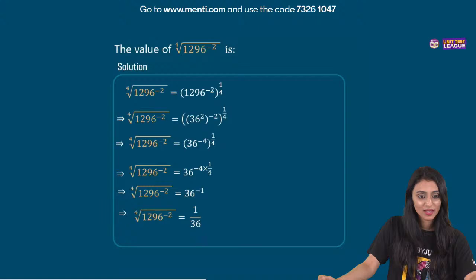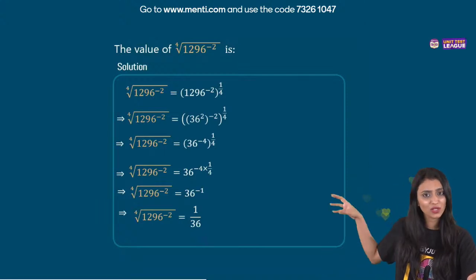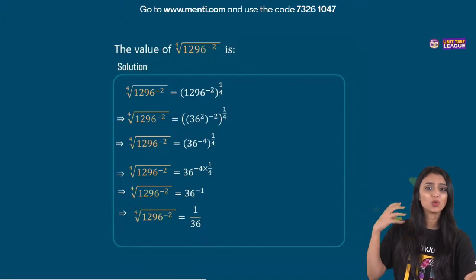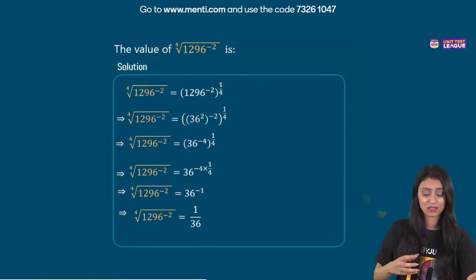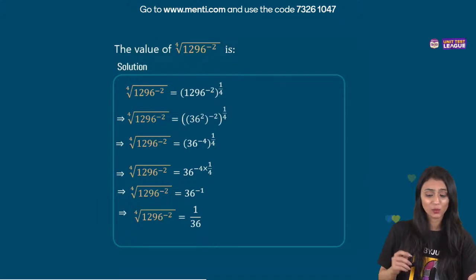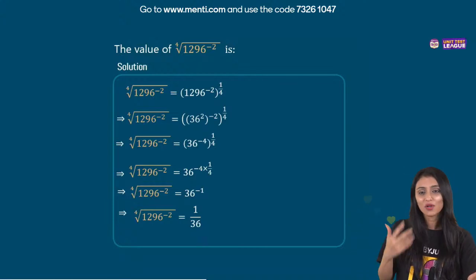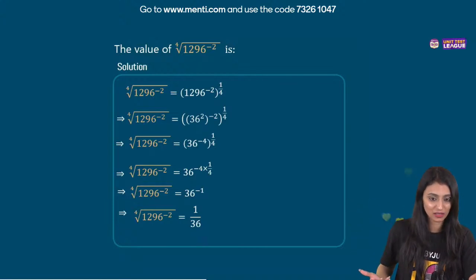Yes. Students, do not use calculators, please. Trust me, when your exams come, when you are sitting in the examination hall, you will regret it if you're using a calculator right now. Even if it is time taking, it's okay if you're not able to give the answer in this given time. At least you will be able to gauge yourself that, yes, my speed is slow, I need to work on it. But if you use a calculator, you will give the right answer and you would feel, oh wow, I gave the right answer. You will not realize the need of practicing, right?